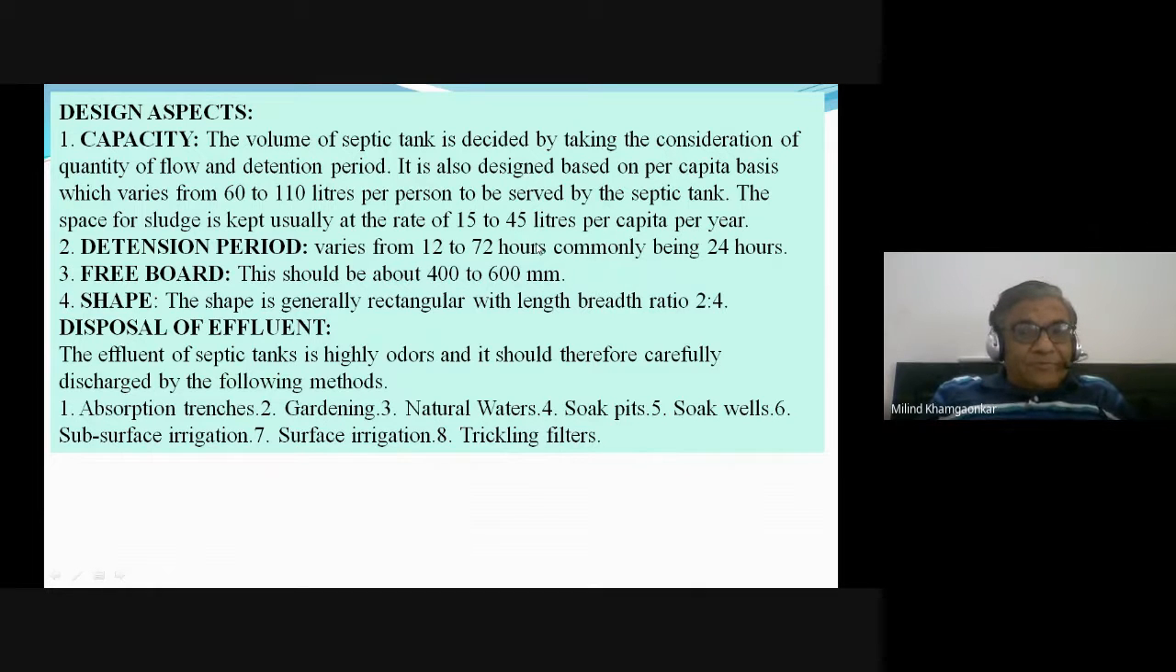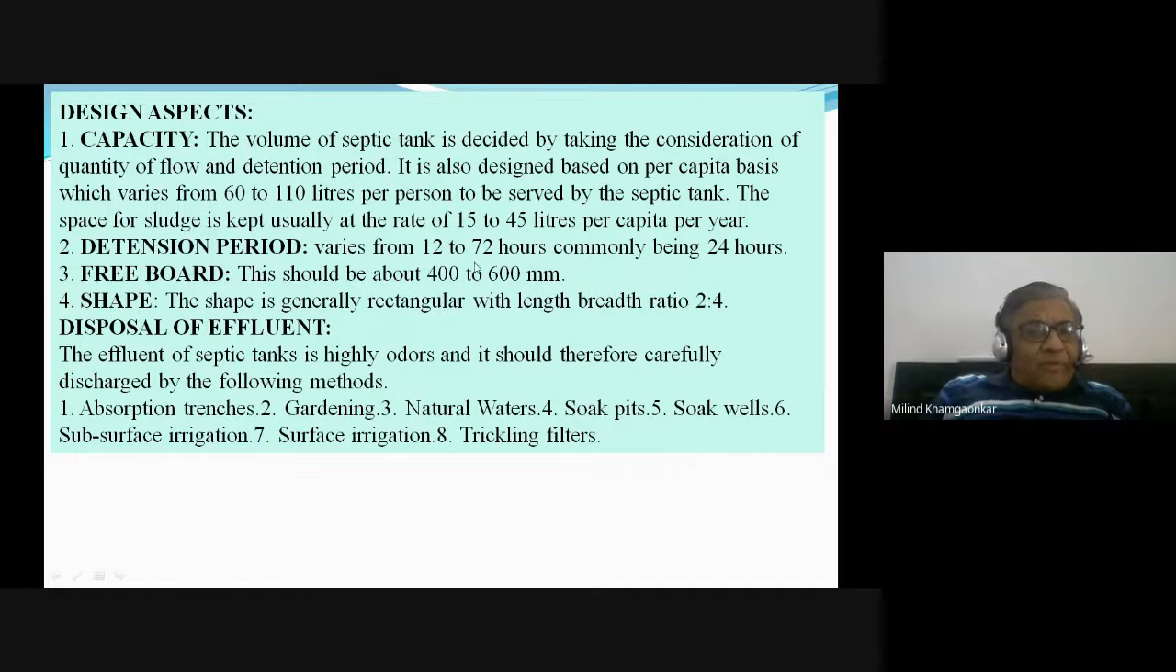part which is taken out into the soak pit is 12 to 72 hours. Generally it is 24 hours or 1 day. The freeboard provided to this septic tank should not be less than 400 to 600 millimeters. 40 से 60 सेंटीमीटर से कम नहीं रहना चाहिए.